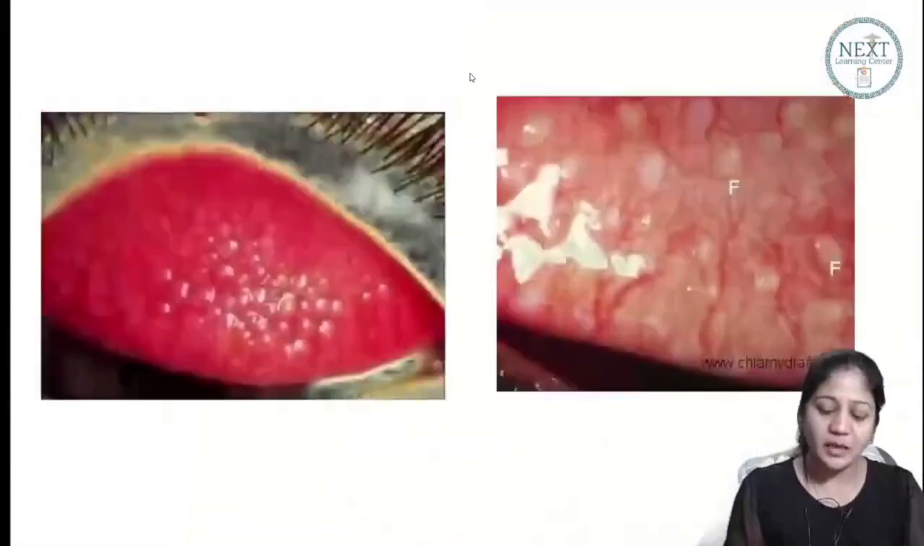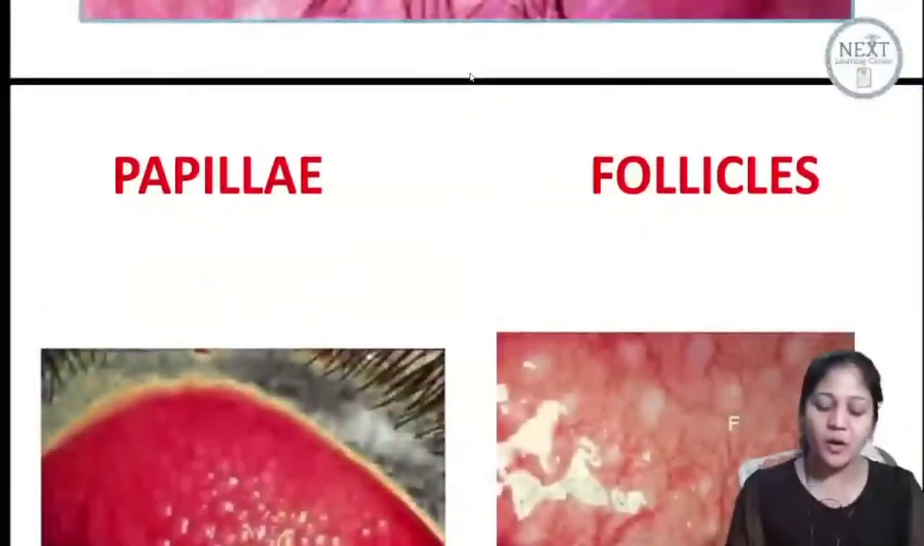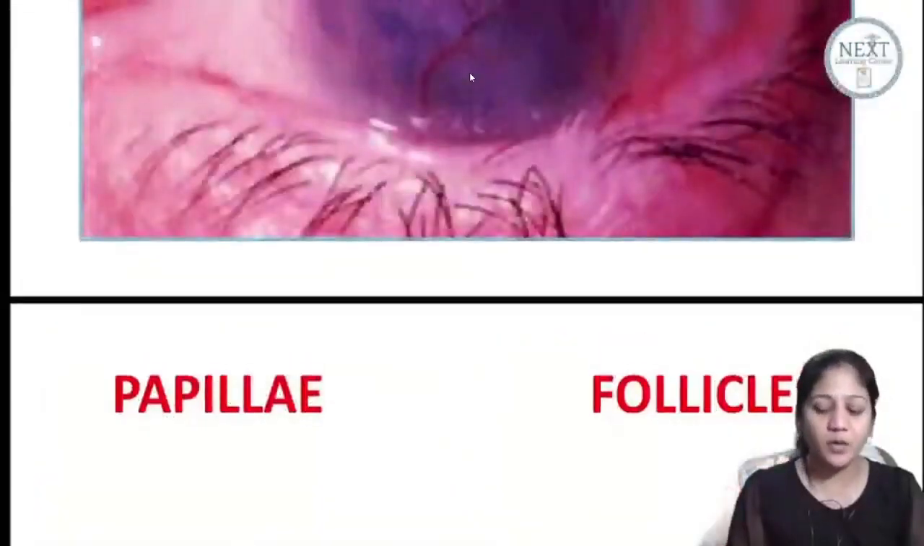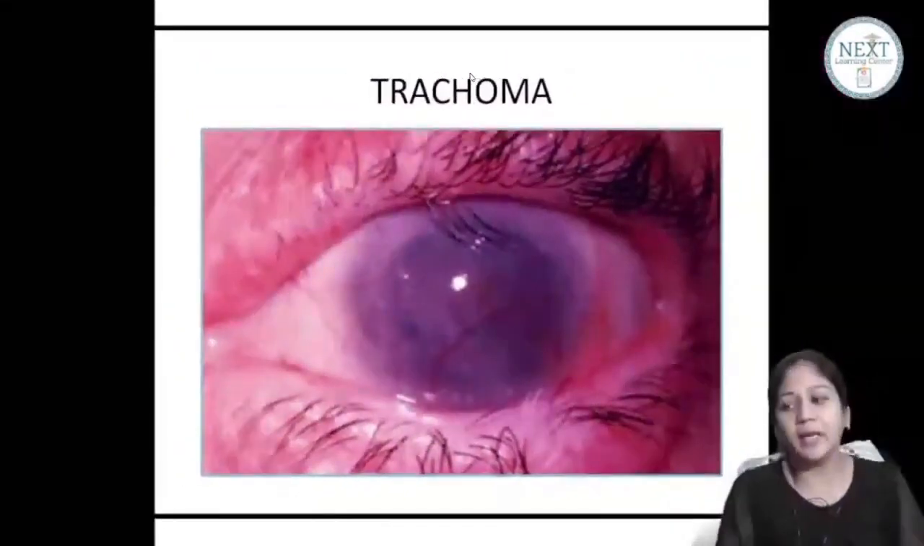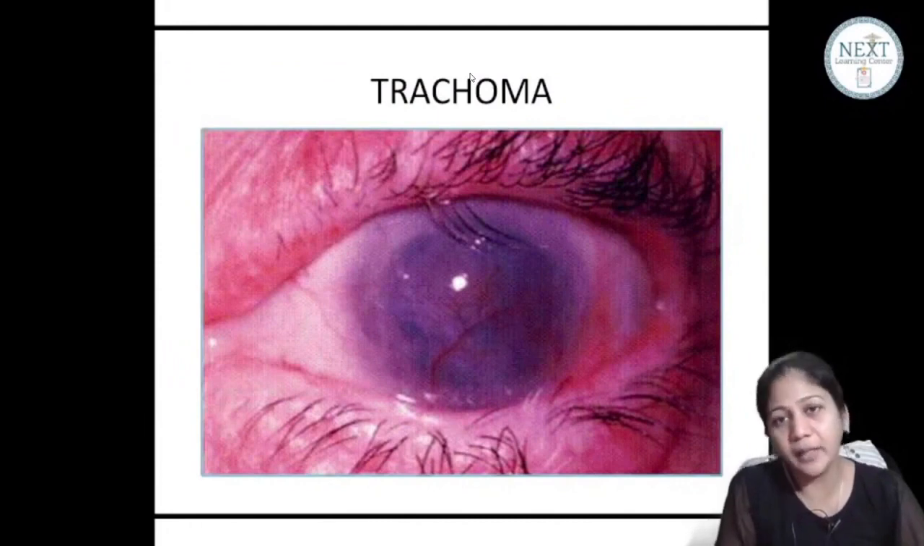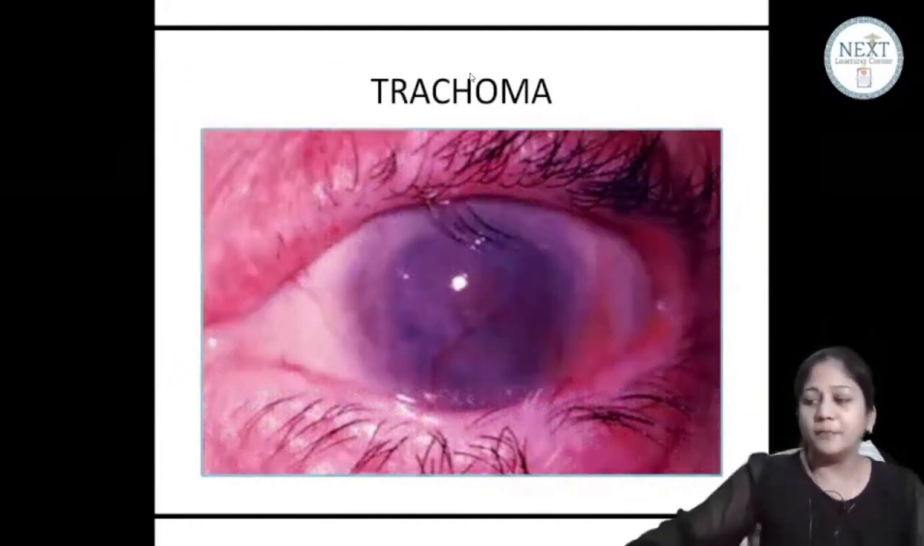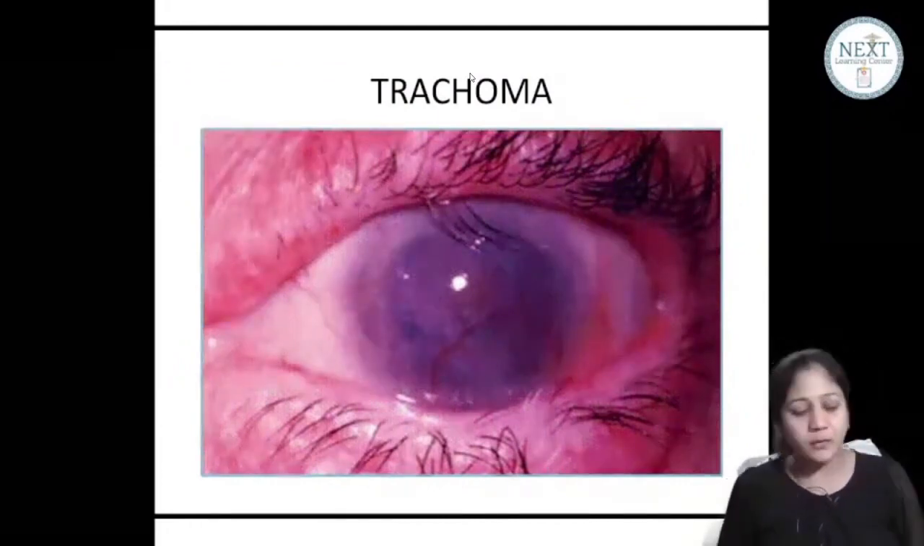Now, after conjunctivitis, let's talk about the next pathology. It is trachoma. What is trachoma, guys? So this is your end stage trachoma. End stage trachoma. What has happened here? First understand and then we'll write down everything.